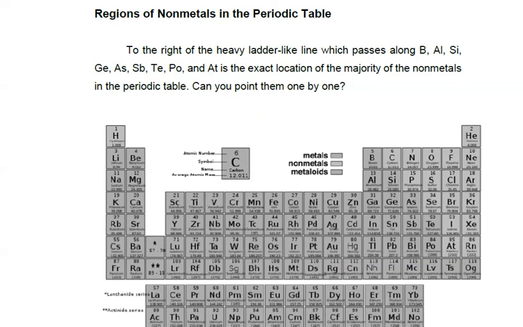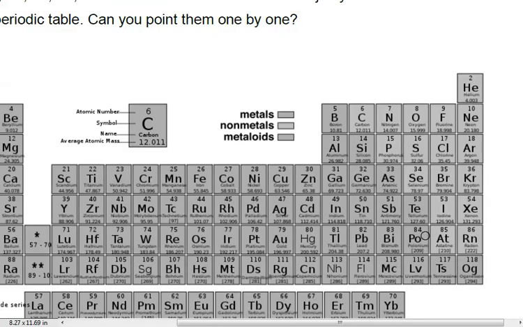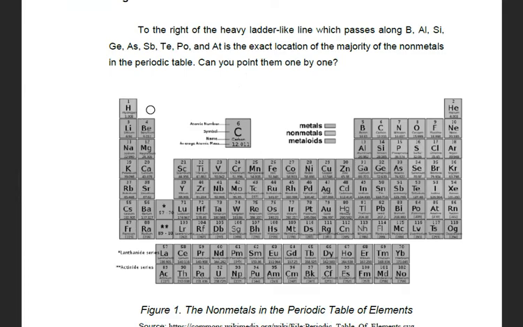Anyways, so you have Po and At. Let me just make this bigger. Okay. So, this is polonium and astatine. Okay. So, again, to the right of the ladder that we pointed out earlier would be the non-metals, the majority of them, kung aha sila dapit. Okay. So, kita na ba ta sa asa ang mga non-metals?